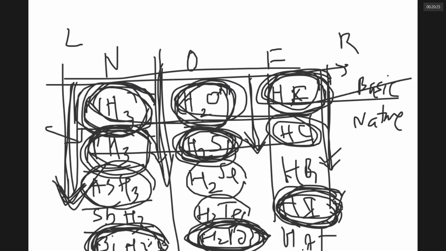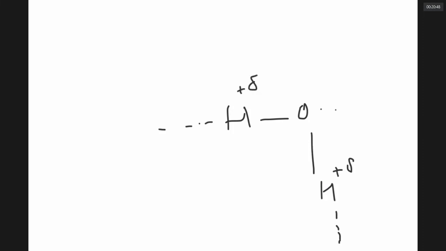That idea is okay, but the problem is each HF molecule makes only two hydrogen bonds, H plus delta, F minus delta. One hydrogen bond this side, one hydrogen bond this side. Whereas each water molecule can make how many hydrogen bonds? One hydrogen bond like this, one like this, one like this, one like this. How many hydrogen bonds does each water molecule make?